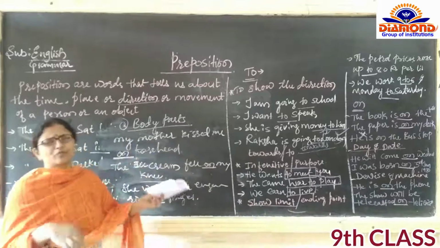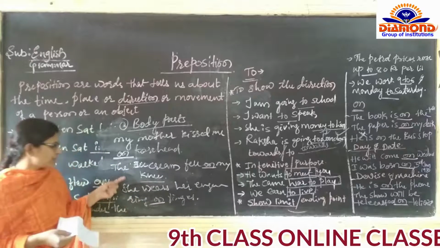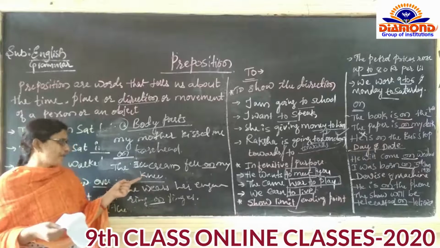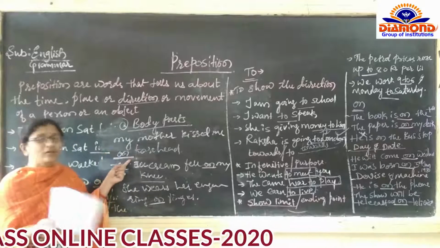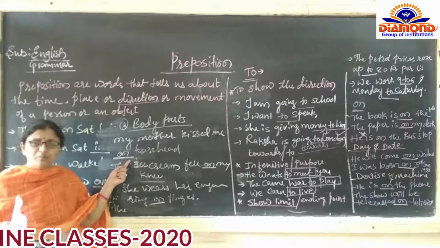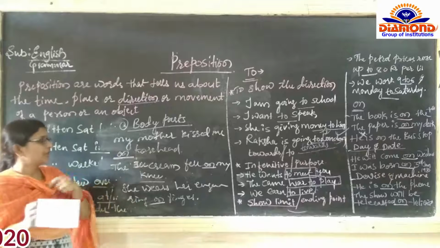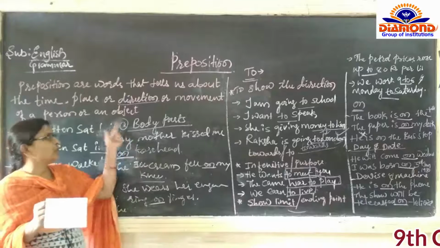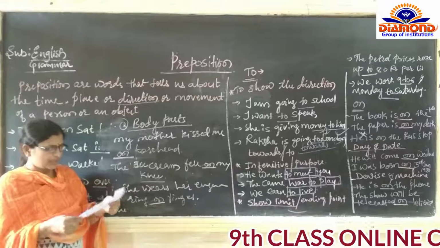Forehead is also one of our body parts. Knee is also one of our body parts. Where did the ice cream fall? The ice cream fell on my knee. And my mother kissed me on forehead. Forehead is also a body part. For all the body parts, like in these examples, if they are discussed, you have to write "on". Then next,